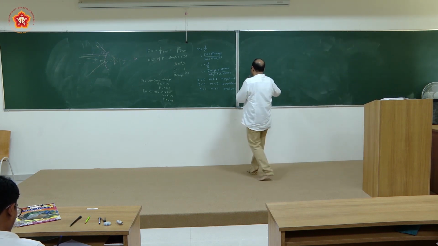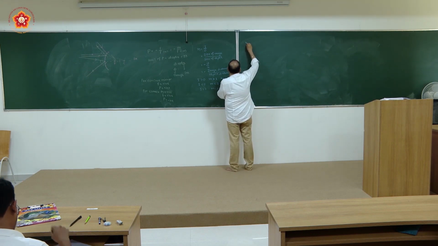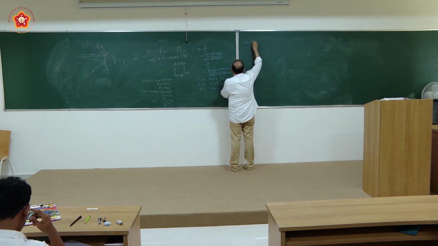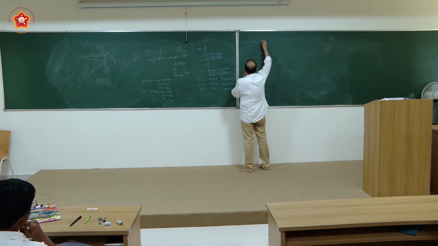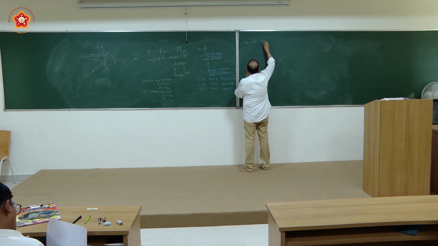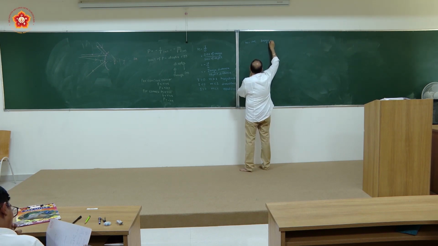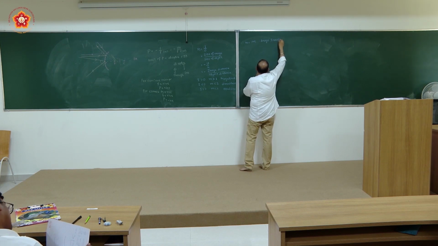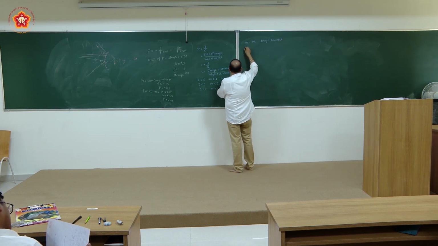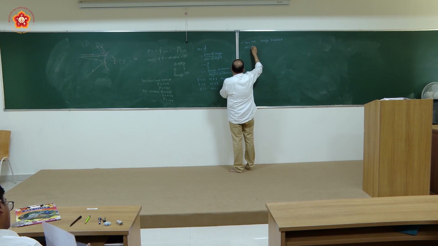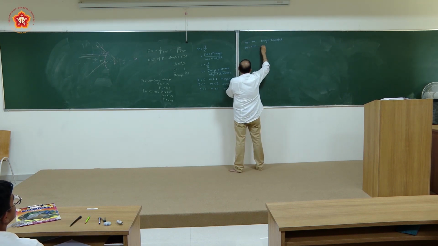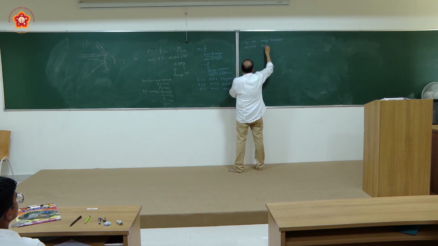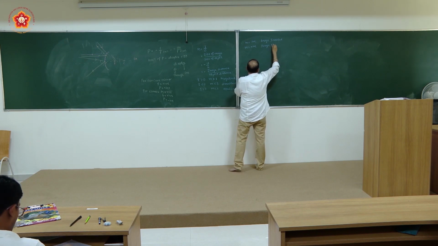So if you are having magnification negative, you are having image inverted. Magnification is positive, you are having image that will be defined as erect.